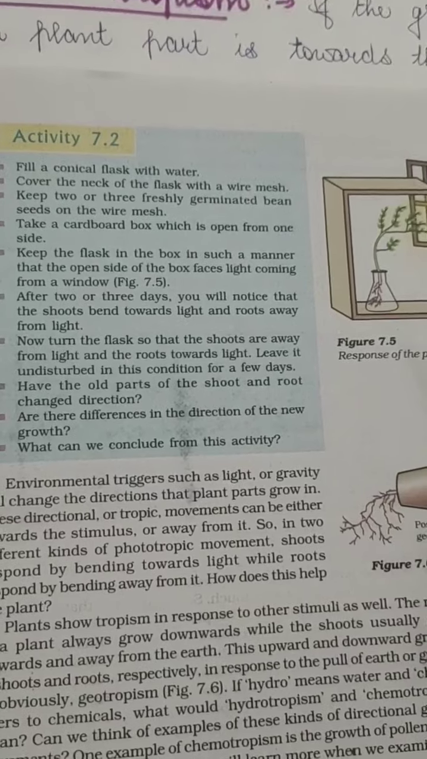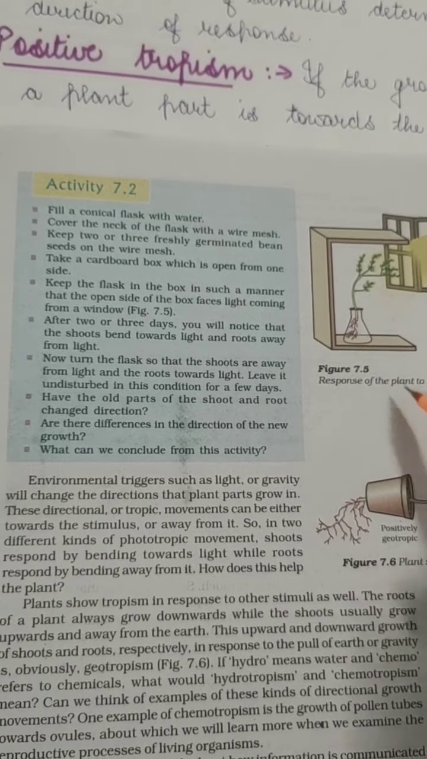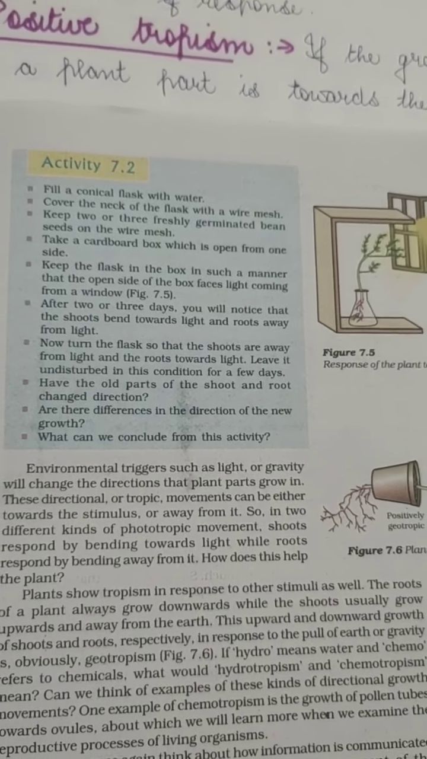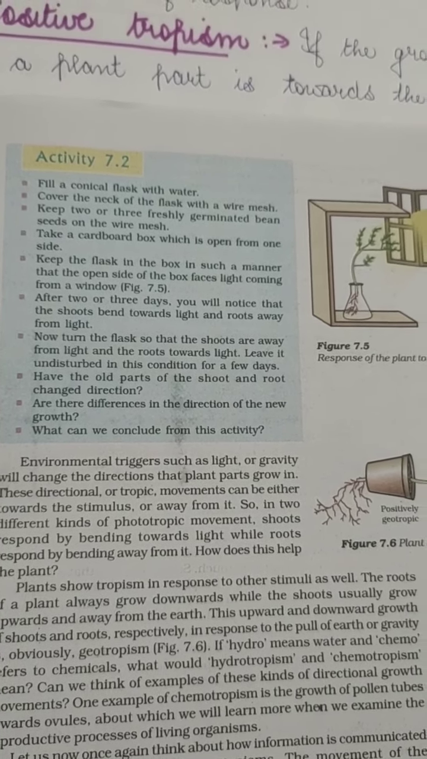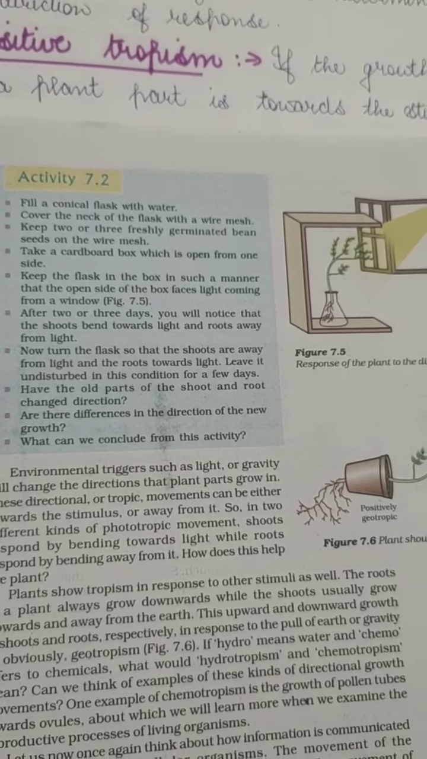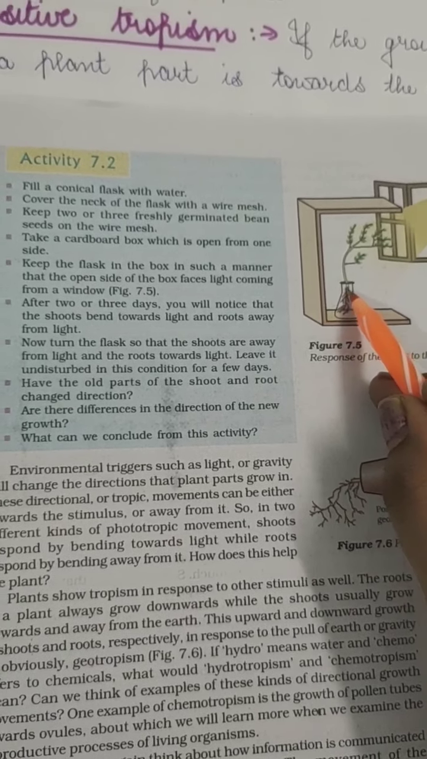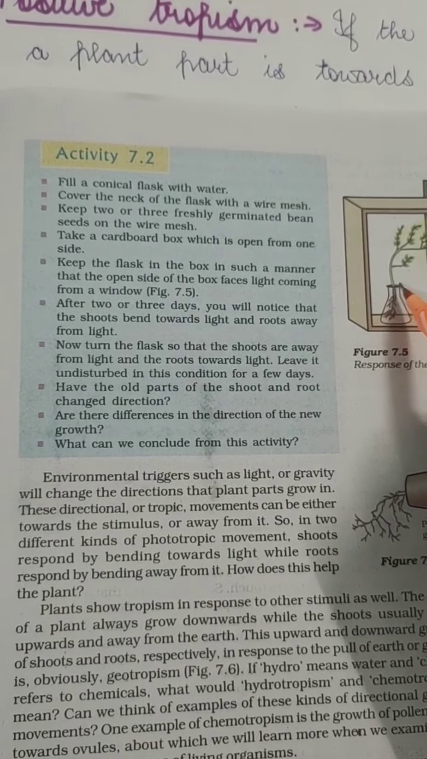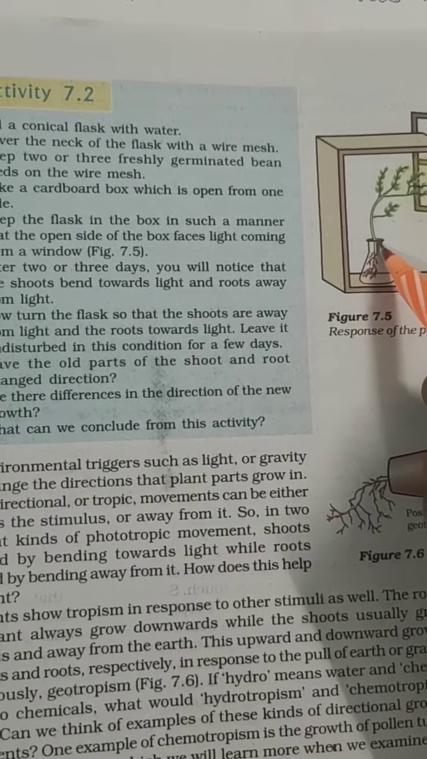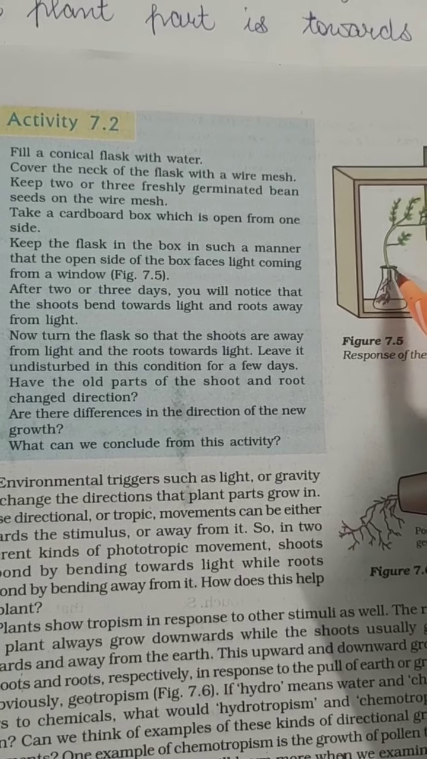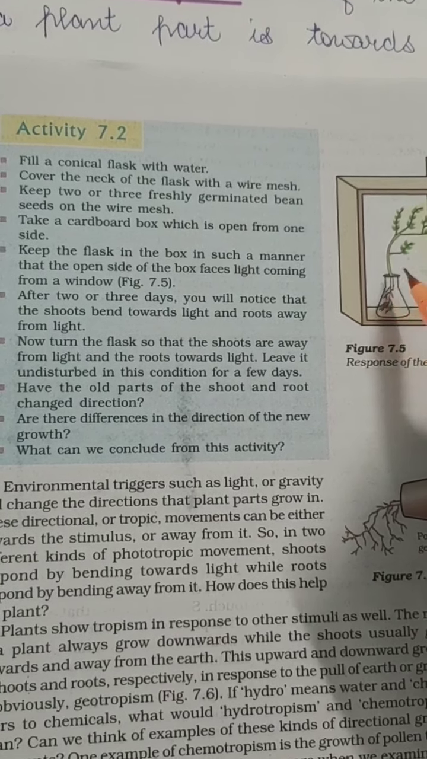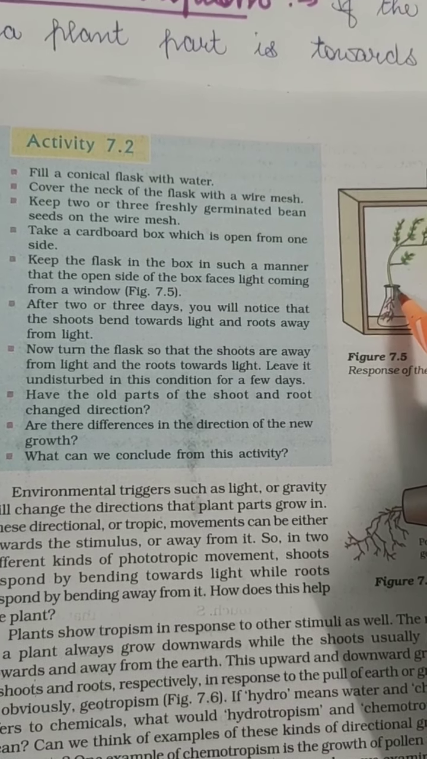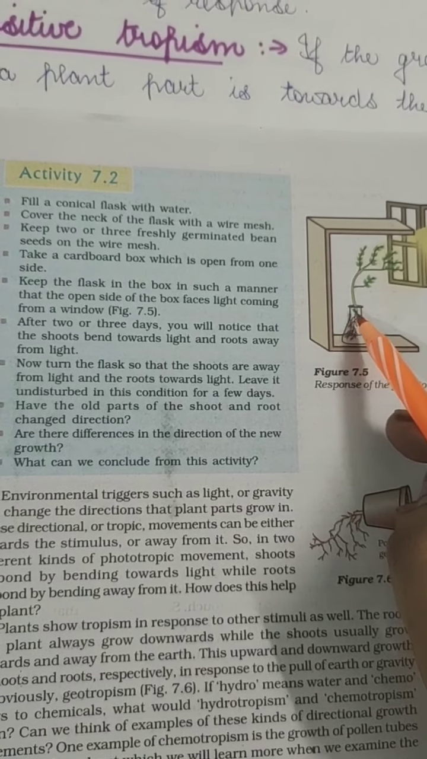For discussing this, here is the diagram and here is Activity 7.2. In this activity we have to take a conical flask and fill it with water. On top of the conical flask we keep a wire mesh. Okay, so we'll keep that here, and on top of it we will place some freshly germinated bean seeds. Since the water is here and these seeds are on top of it, after a few days we'll see that the plant is growing.